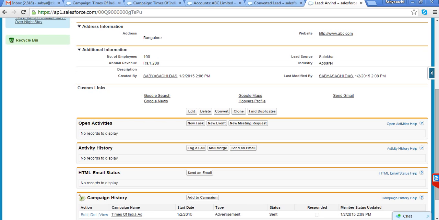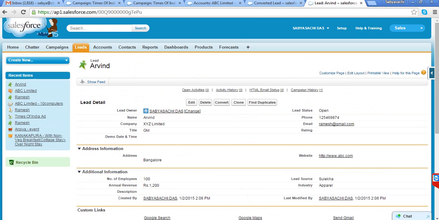So the moment the sales guy enters those parameters, and if it matches these parameters, automatically this lead can be converted to account, contact, and opportunity. So instead of manually converting it, I can make that process automated also.